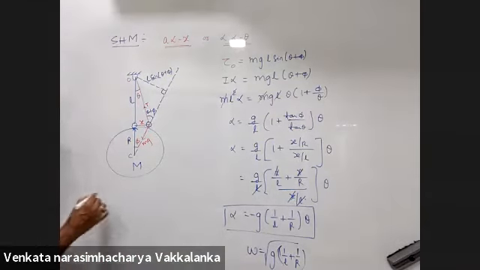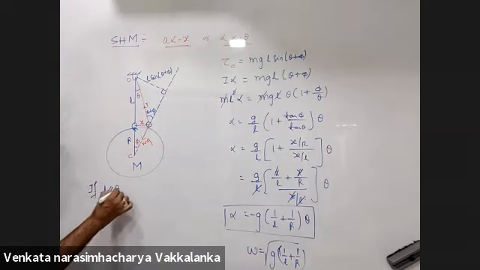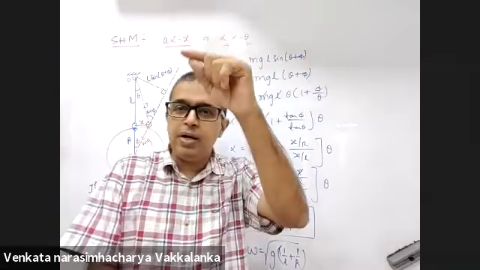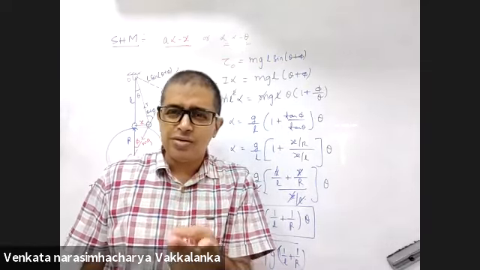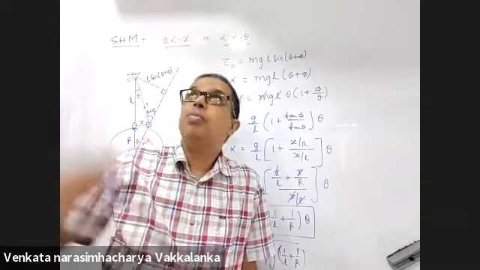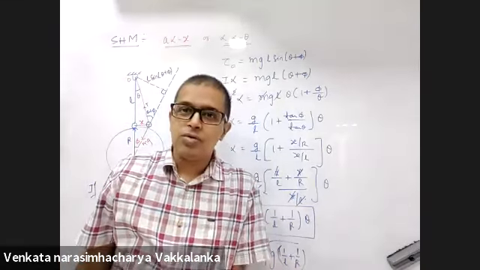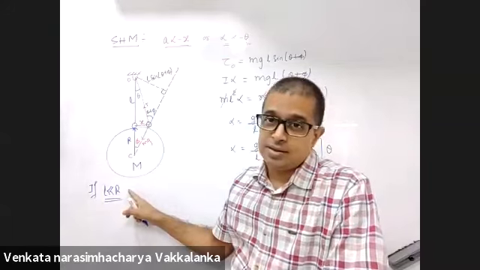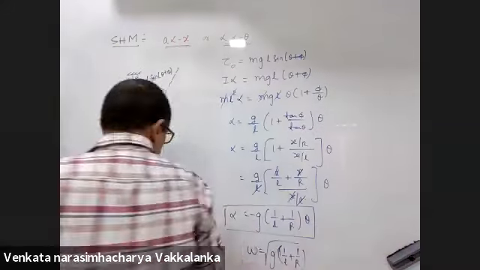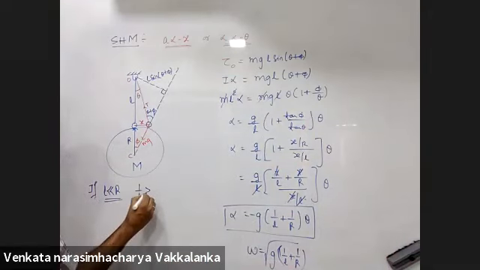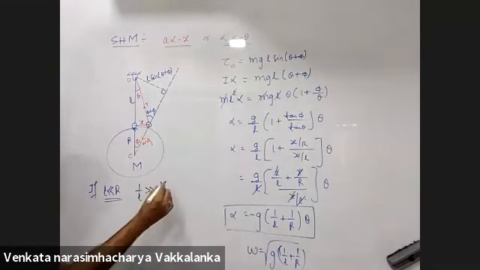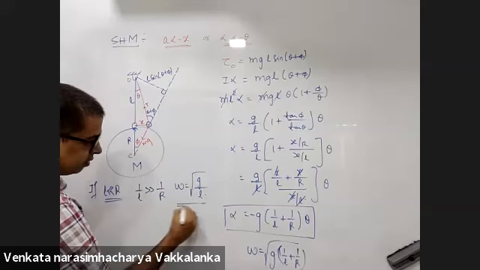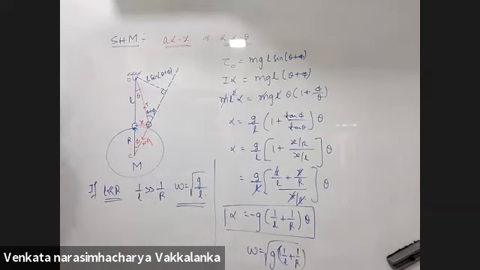When you were in the chapter SHM dealing with a simple pendulum of length 1 meter, 2 meters, 3 meters, 10 meters, a simple pendulum from ceiling to ground, 10 meters, it is not more than that. So there L was much smaller than R. If L is much smaller than R, 1 by L will be much greater than 1 by R, and omega is under root g by L. This is what you have done with me in SHM.